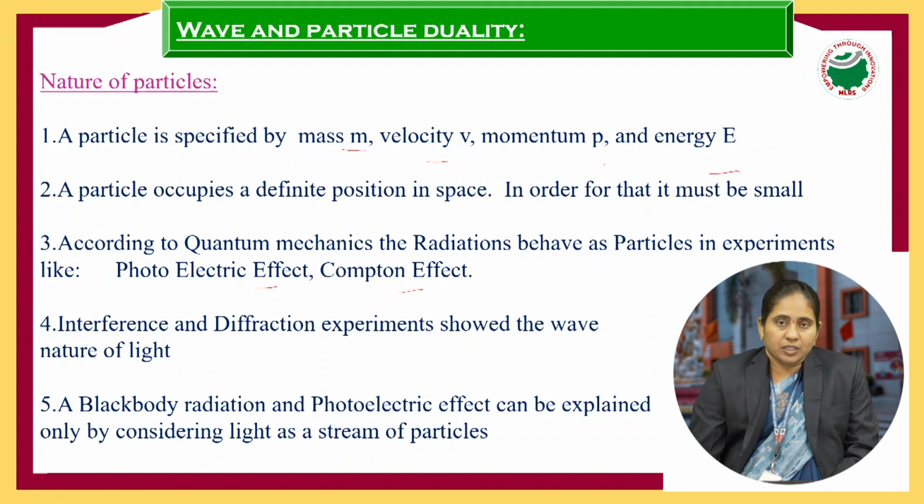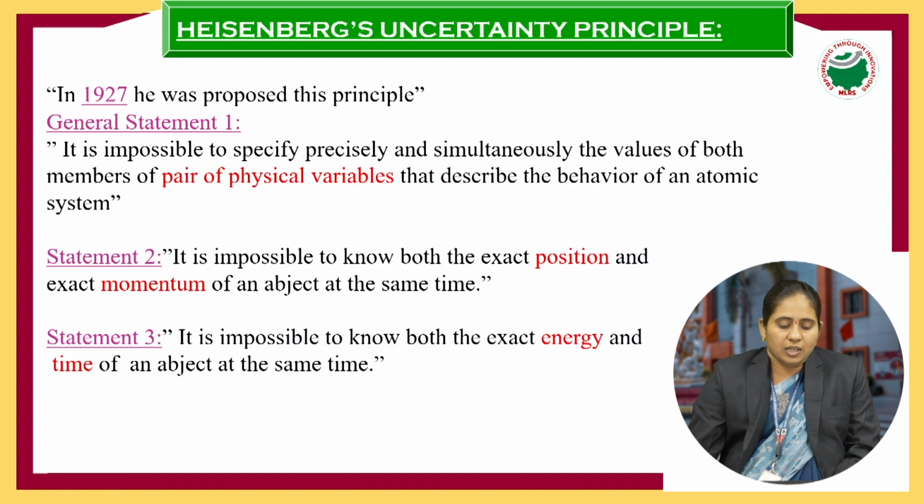So one time it shows particle nature, another time it shows wave nature, but not both simultaneously. This is what the properties of matter waves mean. Next class we will discuss the Heisenberg uncertainty principle. That is, one time we can find position, another time we can find momentum, but not both simultaneously. There is uncertainty in finding the position and uncertainty in finding the momentum. That will be discussed in the last class.